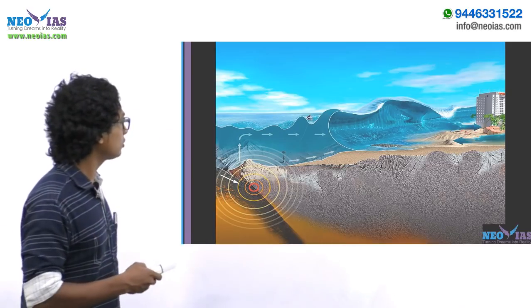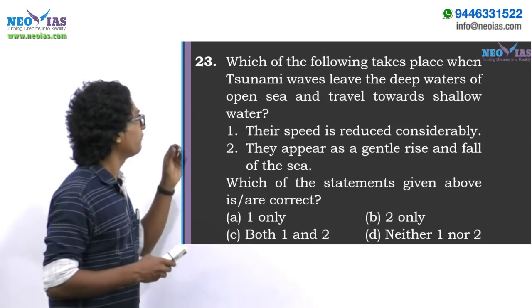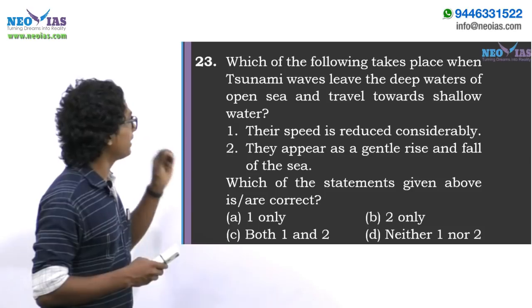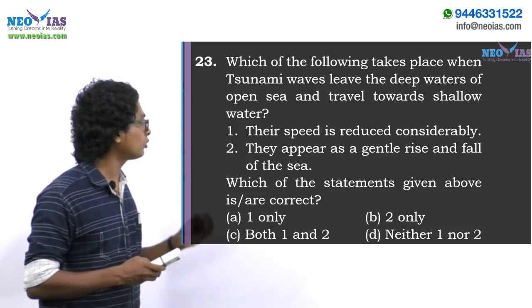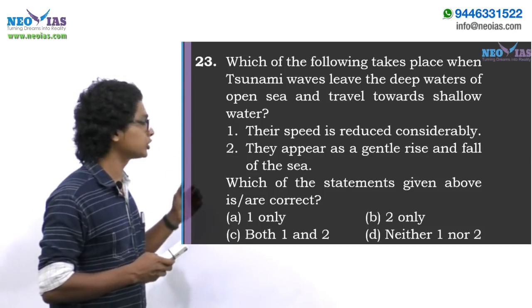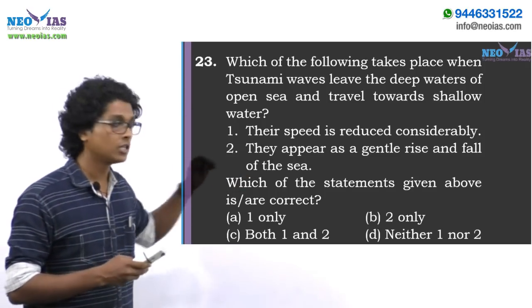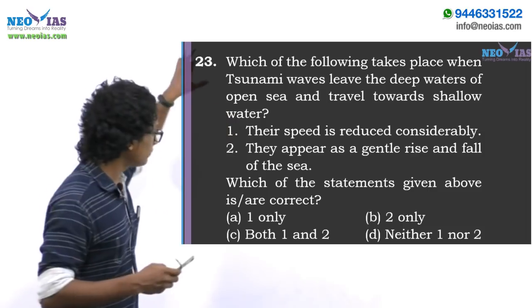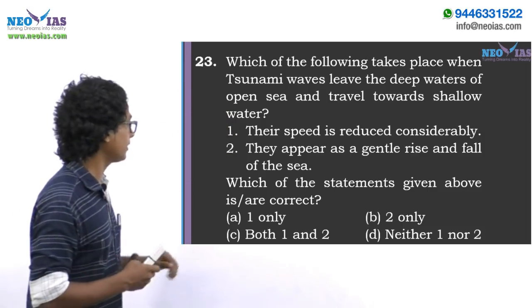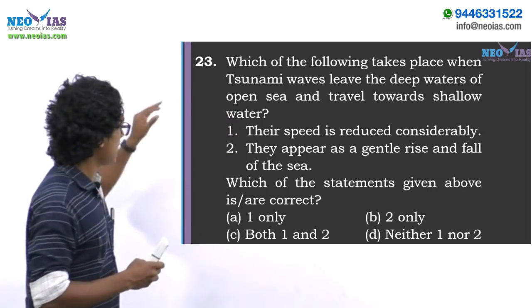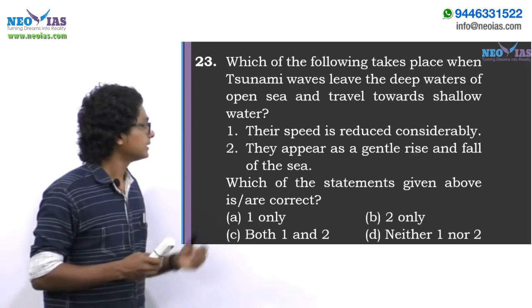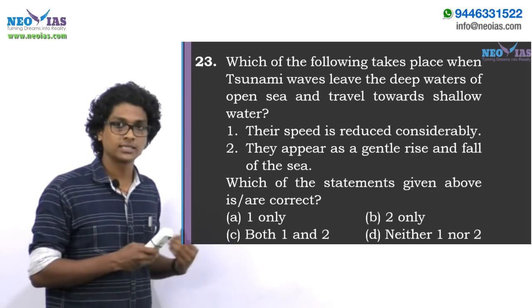So now let's go back to the question. The question is, which of the following takes place when tsunami waves leave the deep waters of the open sea and travel towards shallow water? In the sense, a tsunami is traveling from deep sea towards the coastal areas, and which of these will take place? That's the question. This is another two-statement question. In the first statement, their speed is reduced considerably.